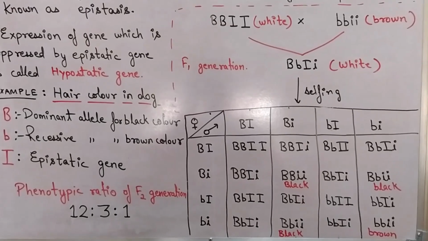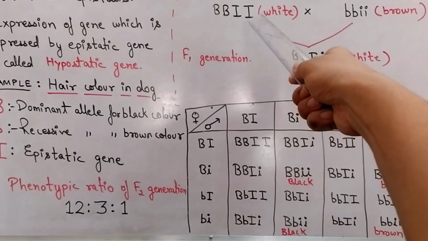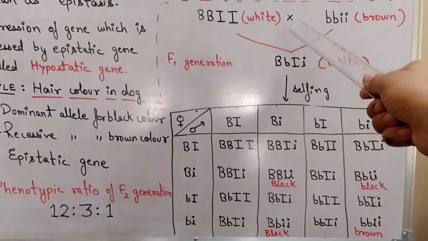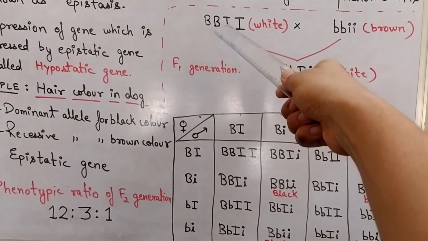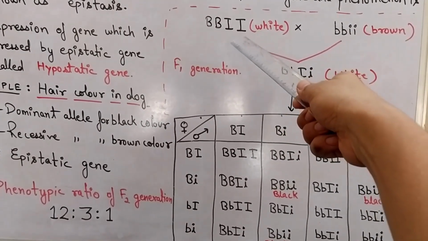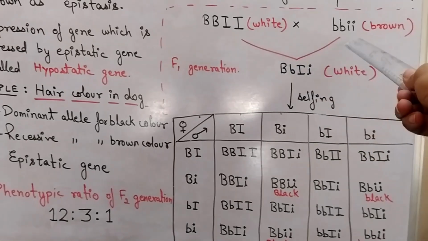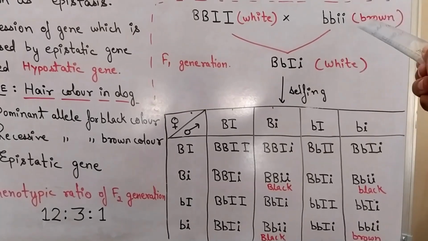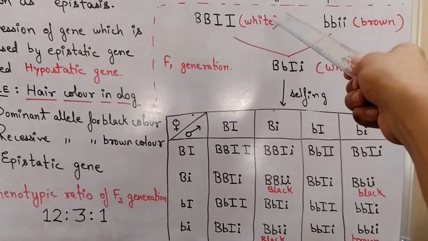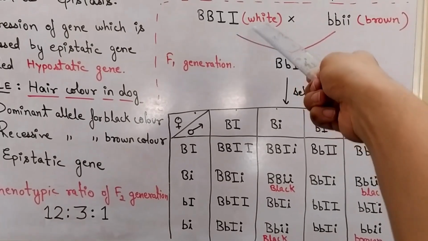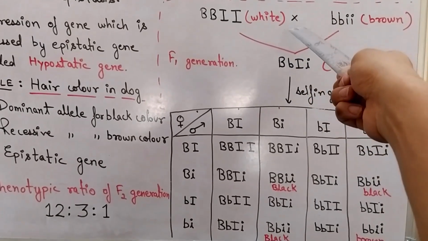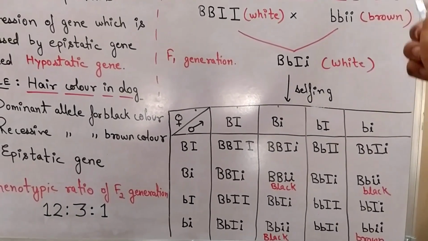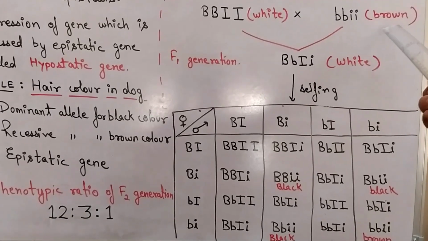So to see the effect of epistatic gene, we take one pure dominant and one pure recessive. So it is an interaction between two genes, so we take one gene of hair color and one epistatic gene, both are dominant. And here we take one gene of hair color and other is recessive epistatic gene. As you can see, when dominant epistatic gene is present, it gives the white color for hair, and if recessive I gene is present, then it has no effect on recessive allele of hair. So here it gets brown color.